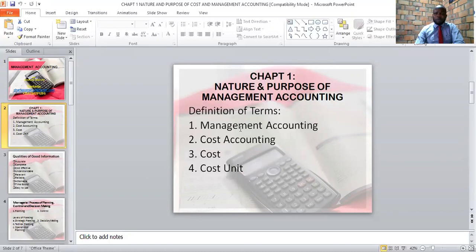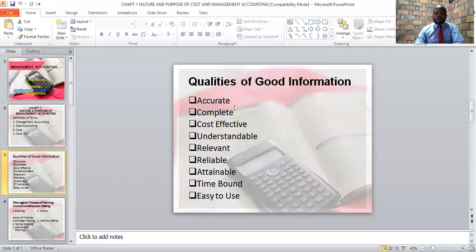Now, when we reflect back to the subject of management accounting, we have seen that management accounts are accounts that are prepared to assist management in carrying out their function. In order for a manager to make an informed decision, the manager will need to have good information. Good information has a number of characteristics. The first characteristic being accurate. Information should be accurate. The manager must only receive what is accurate.